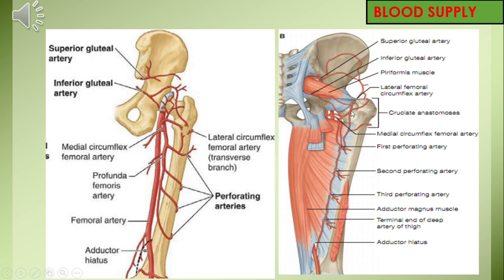Then the third anastomosis is between the perforating arteries, as we have discussed here. All the perforating arteries are connected to each other and also to the popliteal artery by a descending branch here.